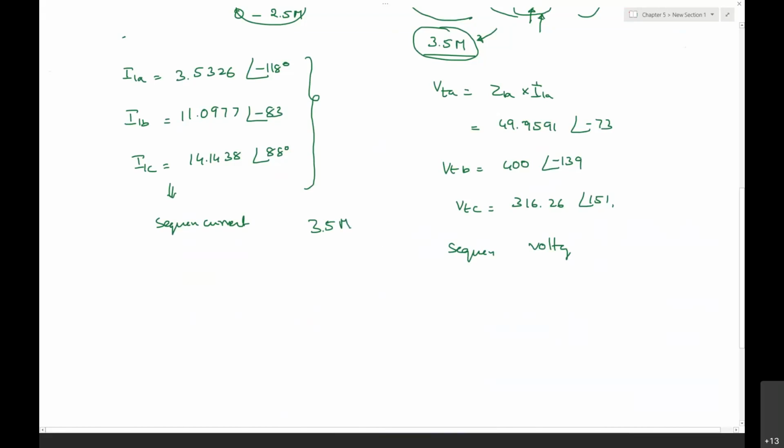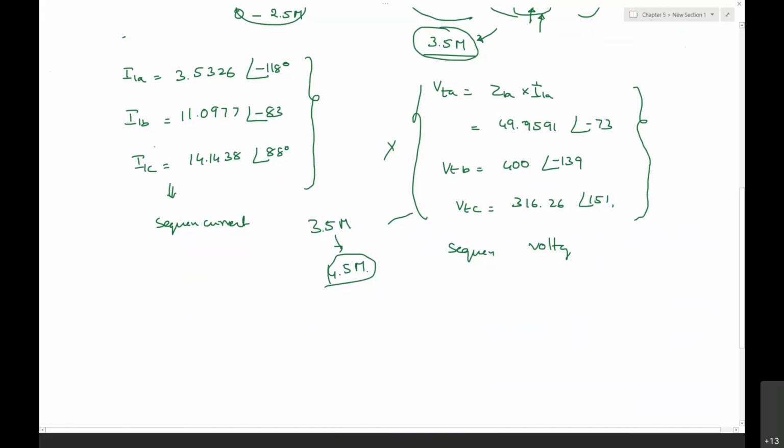If they are able to find these voltages, maybe they have done it wrong also, and they try to find the unbalance factor. Maybe the unbalance factor may not be correct because these voltages are wrong itself. For them I have given around 4.5 marks, 3.5 plus 1. If they have done it the wrong way and tried to make out the solution, for them I have given 1 mark.